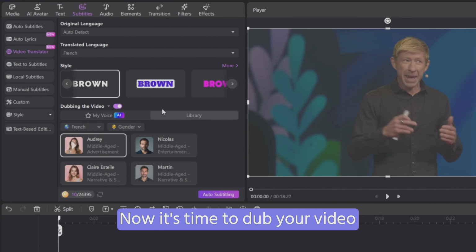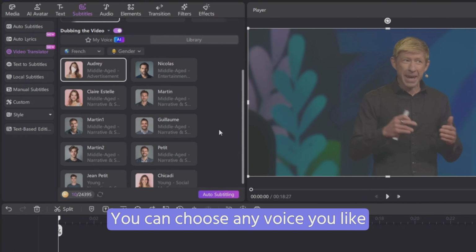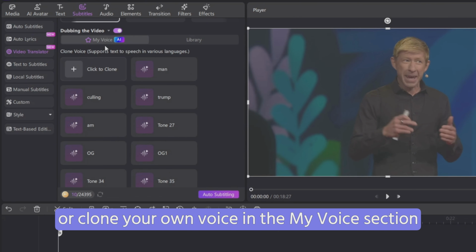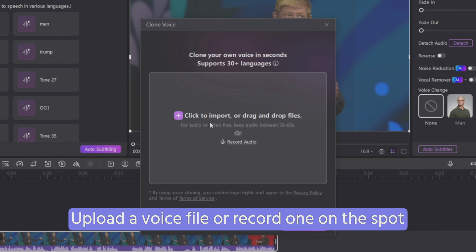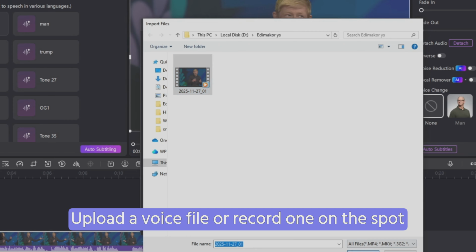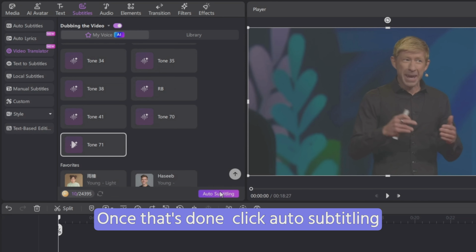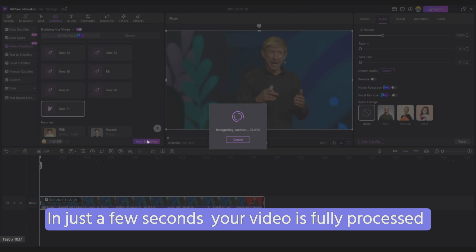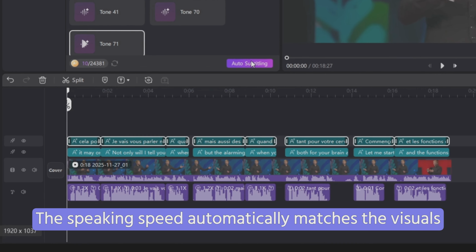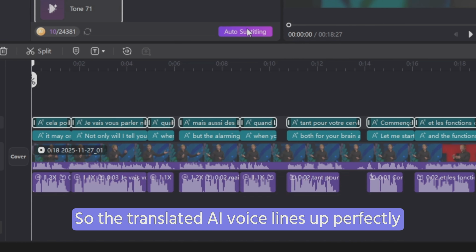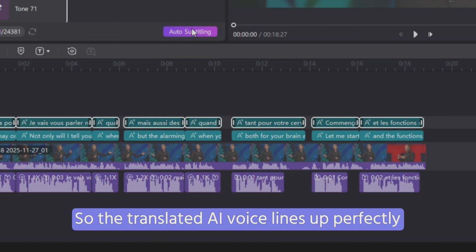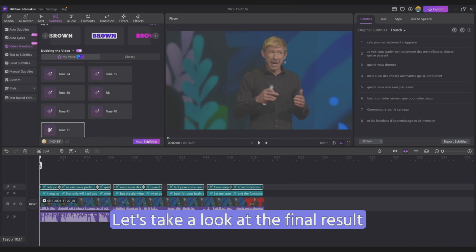Now it's time to dub your video. You can choose any voice you like, or clone your own voice in the My Voice section. Just click Clone, upload a voice file, or record one on the spot, and you'll get your cloned voice in minutes. Once that's done, click Auto Subtitling. In just a few seconds, your video is fully processed. The speaking speed automatically matches the visuals, so the translated AI voice lines up perfectly. Let's take a look at the final result.